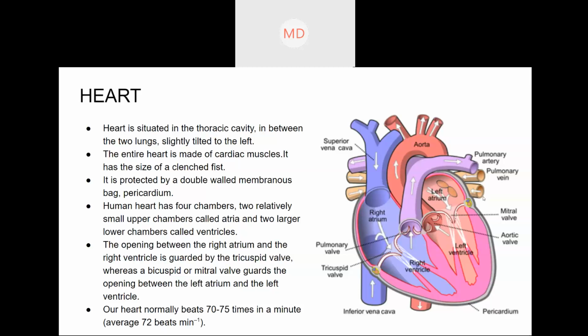The heart has four chambers: left atrium, left ventricle, right atrium, and right ventricle. Between the left atrium and left ventricle is the mitral valve, and between the right atrium and the right ventricle is the tricuspid valve. Up to here I hope it is clear.